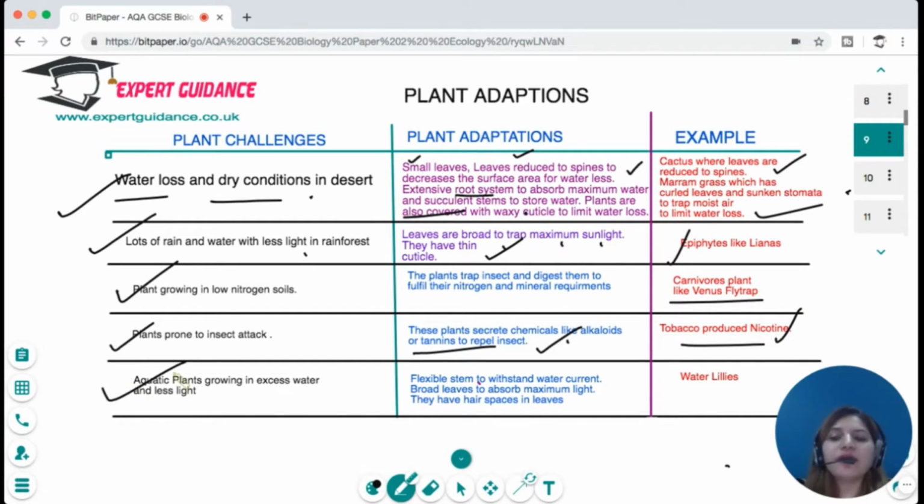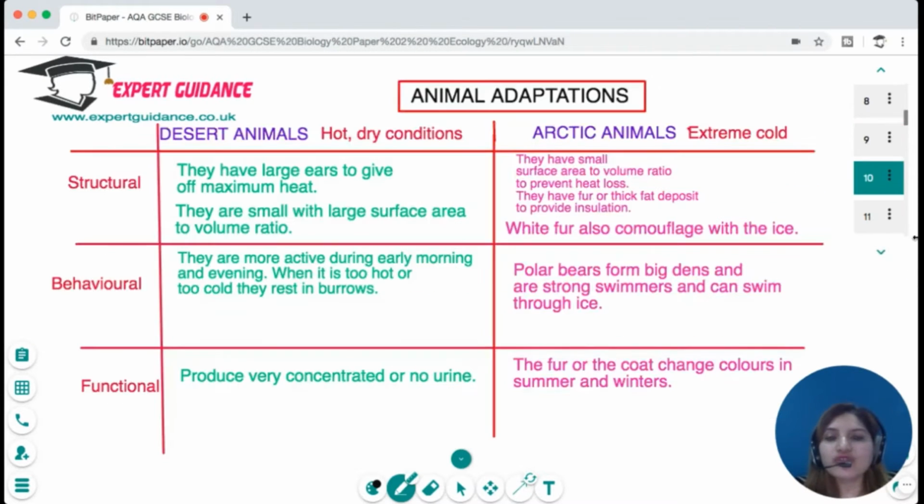Aquatic plants grow in excess water and less light. These plants have flexible stems to withstand water currents. They have broad leaves to maximize light, and they have air spaces in the leaf. For example, water lilies. So you should know the different plant challenges and the adaptations with examples.